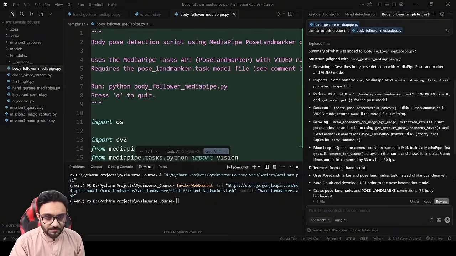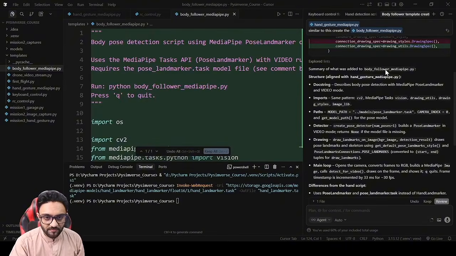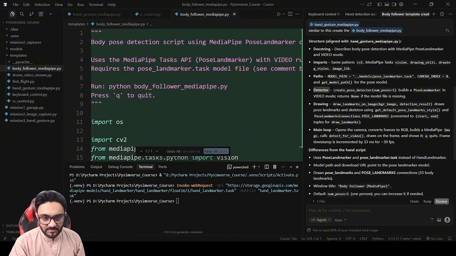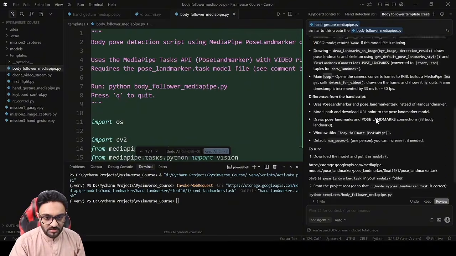So the task is complete, and we can look at it. Summary of what was added: docstring to understand what exactly it does, imports, paths. Now see, it uses the models path that we added earlier, then the detector itself, the drawing, and the main loop. So that's pretty good.